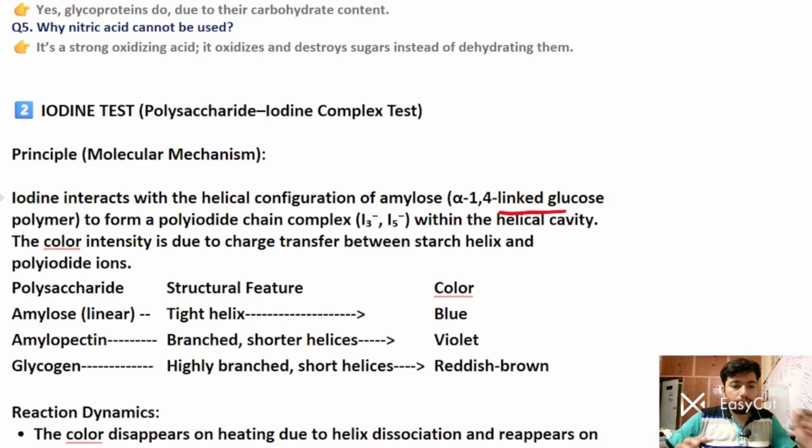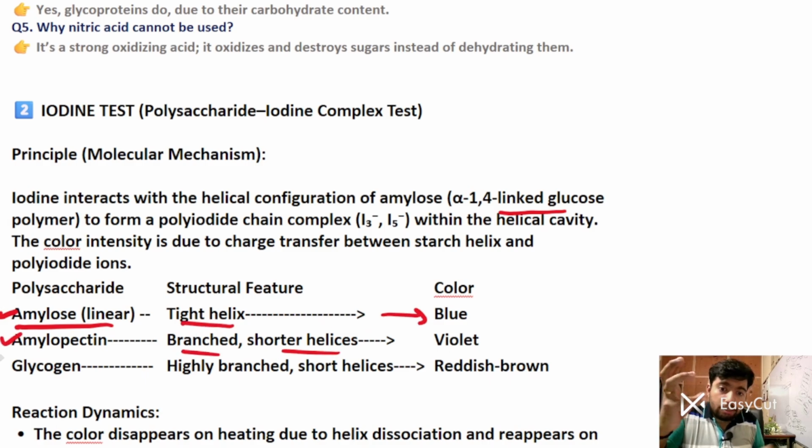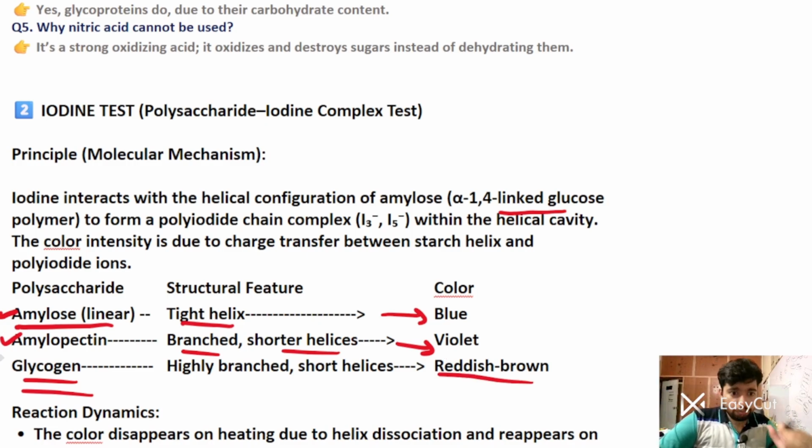Whenever alpha 1,4 linkage is there, it will form a polyiodide chain within the helical cavity. The color intensity is due to charge transfer between the starch helix and the polyiodide ions. Suppose we take amylose, which is linear with a tight helix, it will yield a blue color. Amylopectin, which is branched with a shorter helix, will yield a violet color. And glycogen, an important point to note, is highly branched with a short helix, and it will yield a reddish brown color.